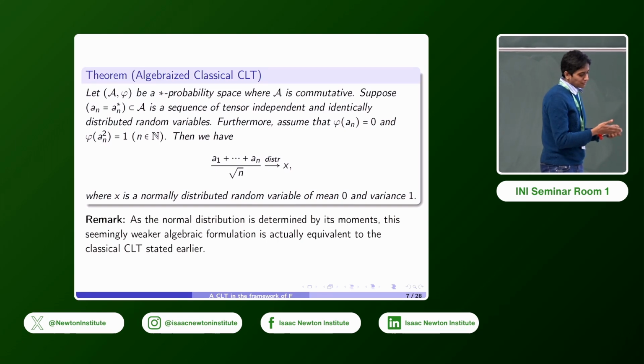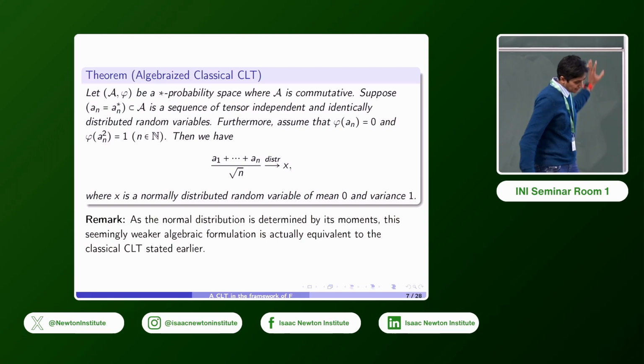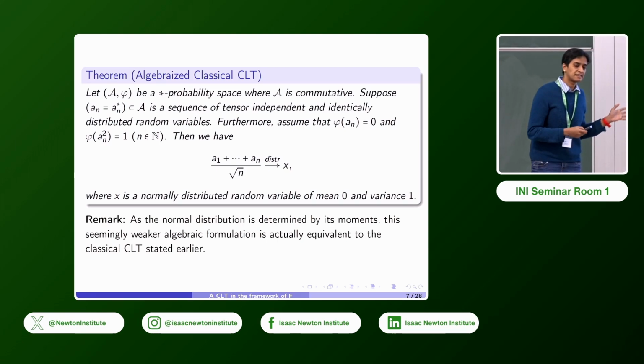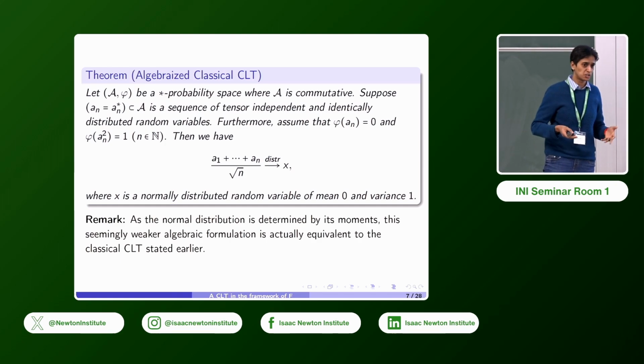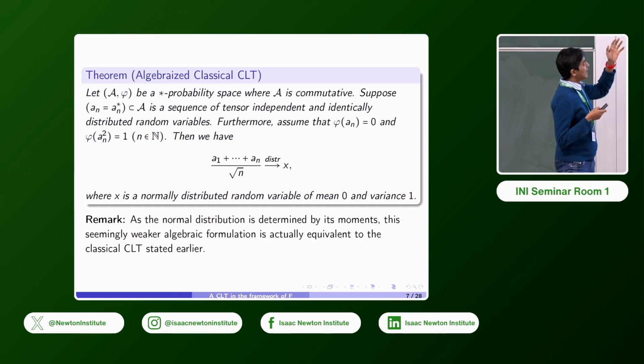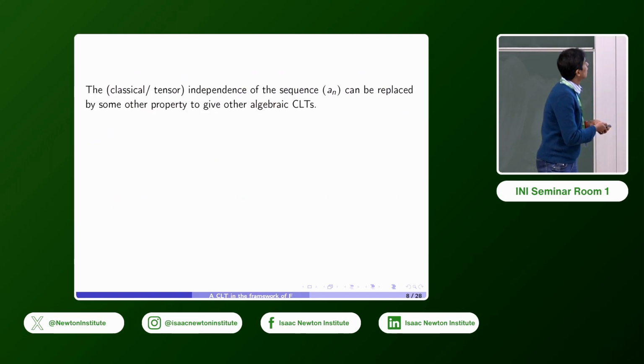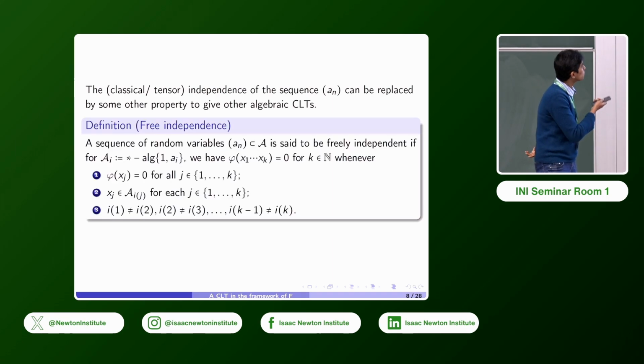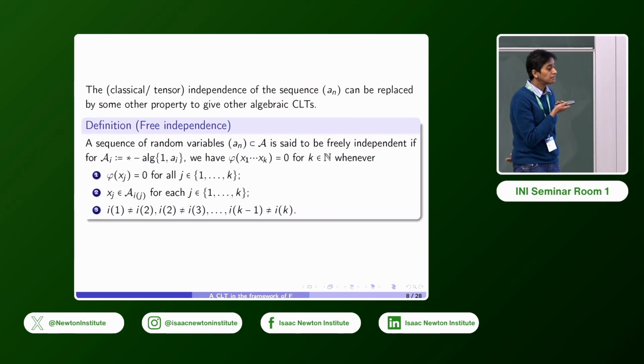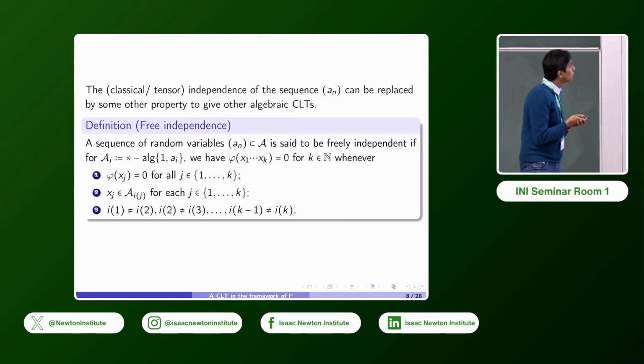The advantage of stating the central limit theorem in the algebraic context is that we can now talk about other algebraic CLTs, where the sequence a_n may not be tensor independent anymore, but satisfy some other property. And this is what we'll do. The most well-known of these, of course, is the notion of free independence. I'll just go over the definition here. We did hear about it a couple of days ago.